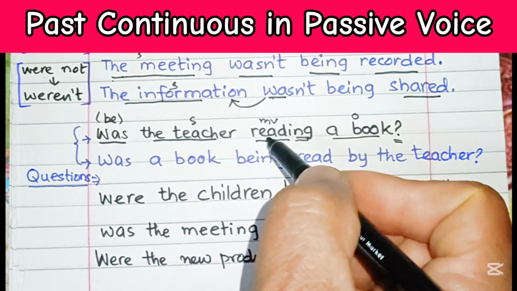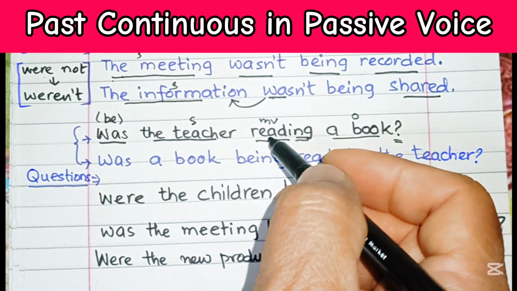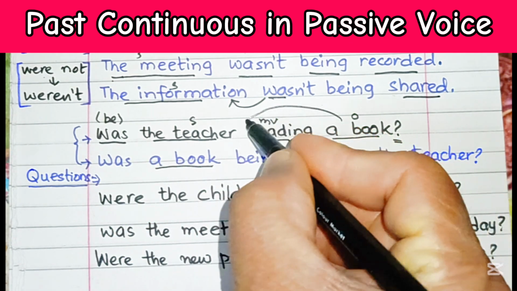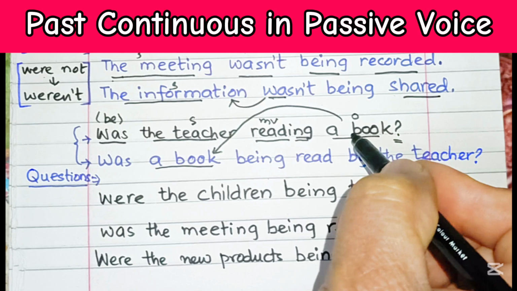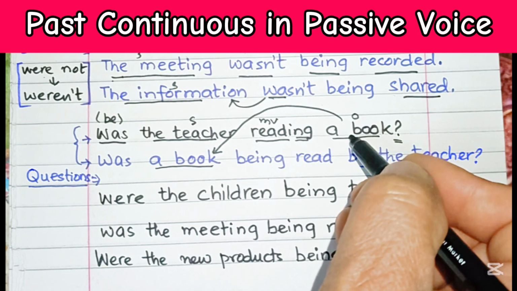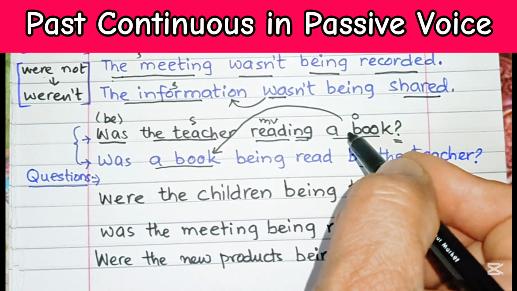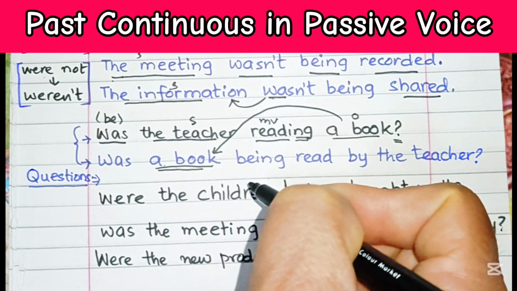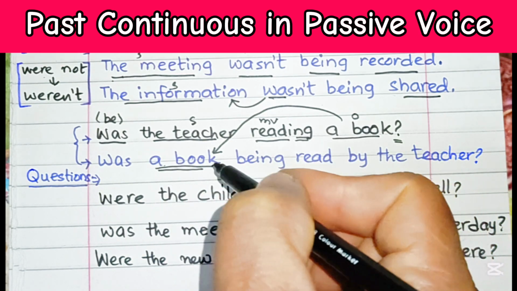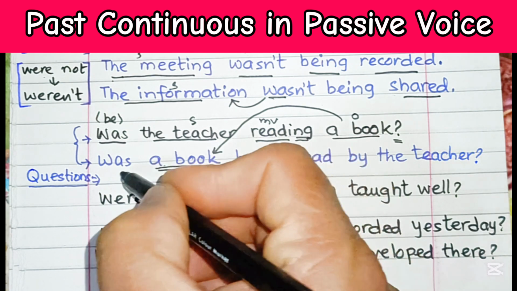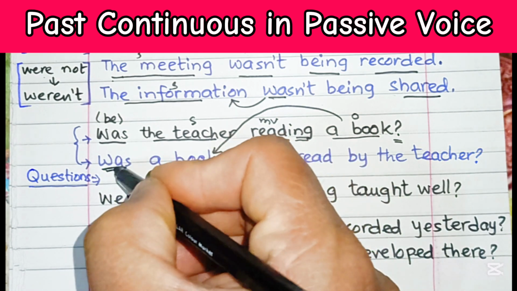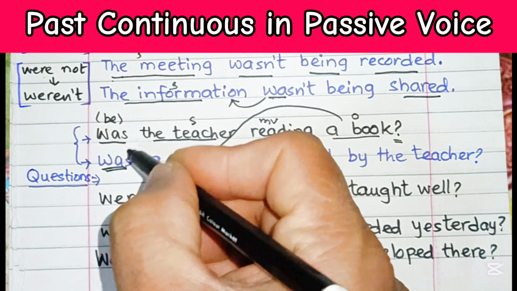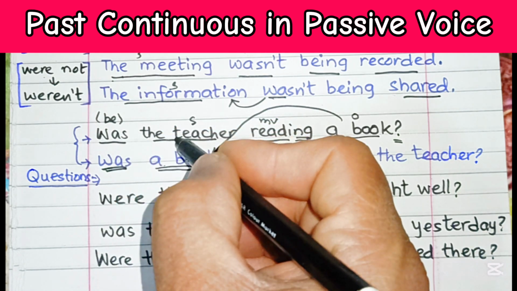To change that into the passive voice, we'll take the object, a book, from here to here. We'll take this a book and put it over here. The book is singular, so the verb be to be put before is was. It remains the same because the teacher was singular.